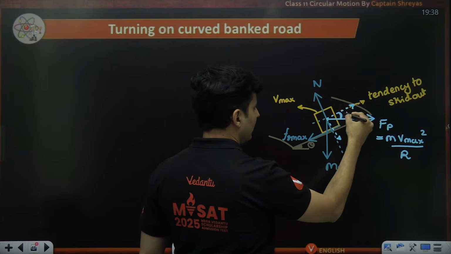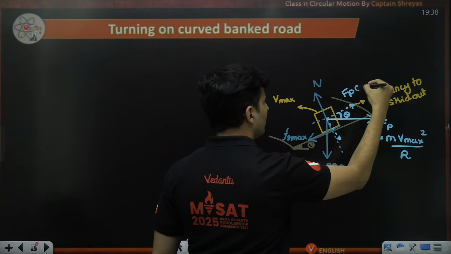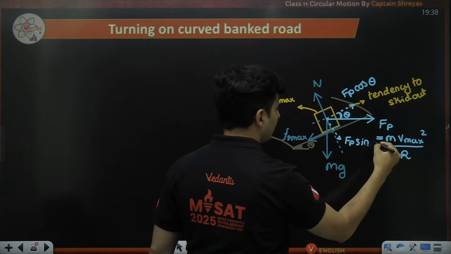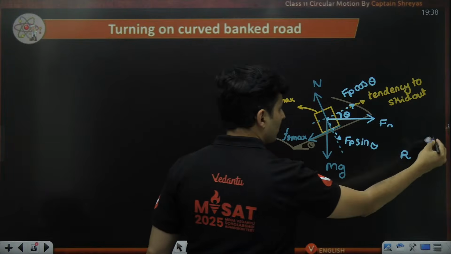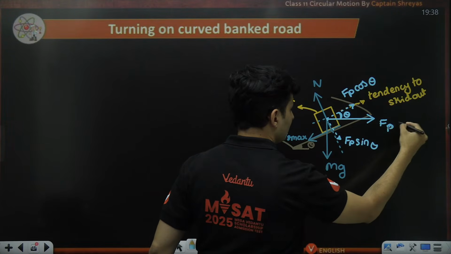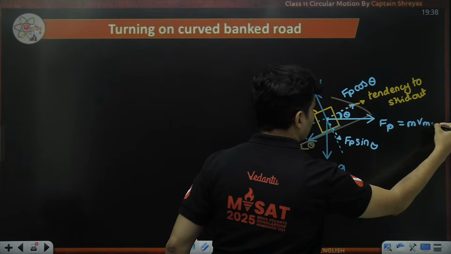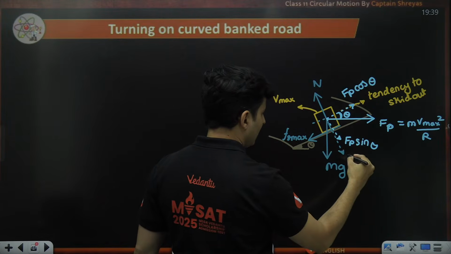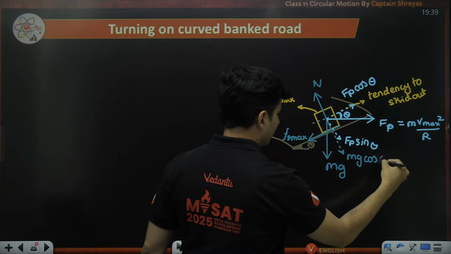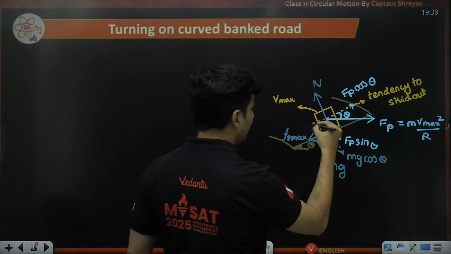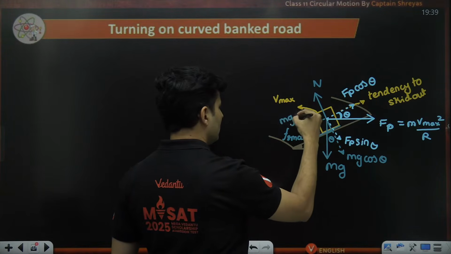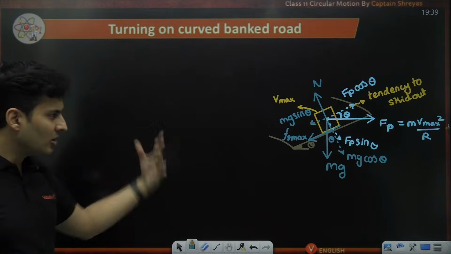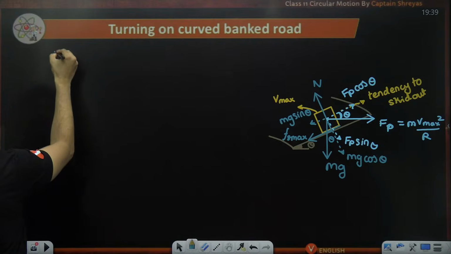This is theta. This will be Fp cos theta. This will be Fp sine theta. Then you will have mg cos theta over here, because this will be theta, and this will be nothing but mg sine theta. So split the forces, resolve the forces, and now write the equations.